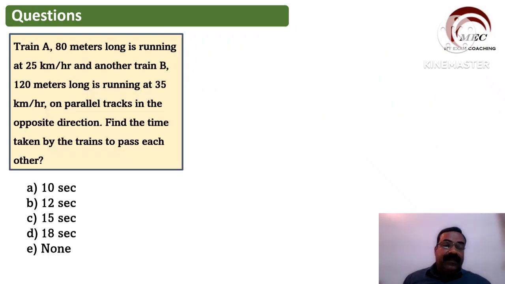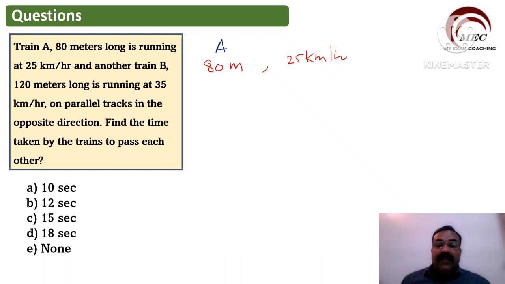Next question. Train A, 80 meters long, is running at 25 kilometer per hour. Train A is 80 meter long and speed है 25 kilometer per hour.